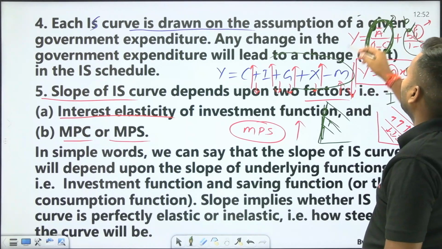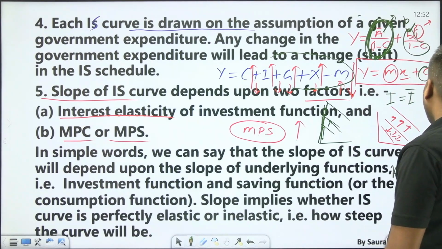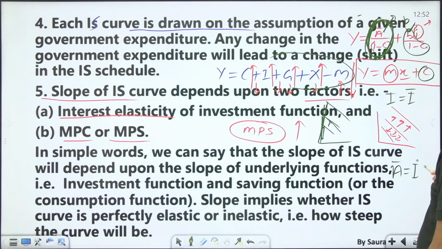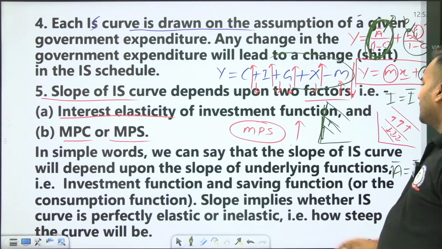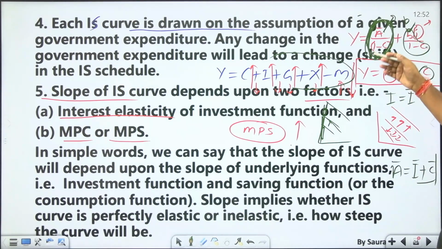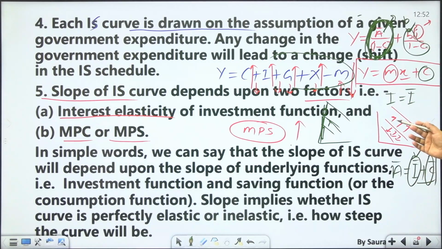A is I bar, autonomous investment, plus C bar, autonomous consumption. So when A is increasing, the IS curve is shifting to the right. If autonomous investment or autonomous consumption is increasing, the IS curve shifts rightward.